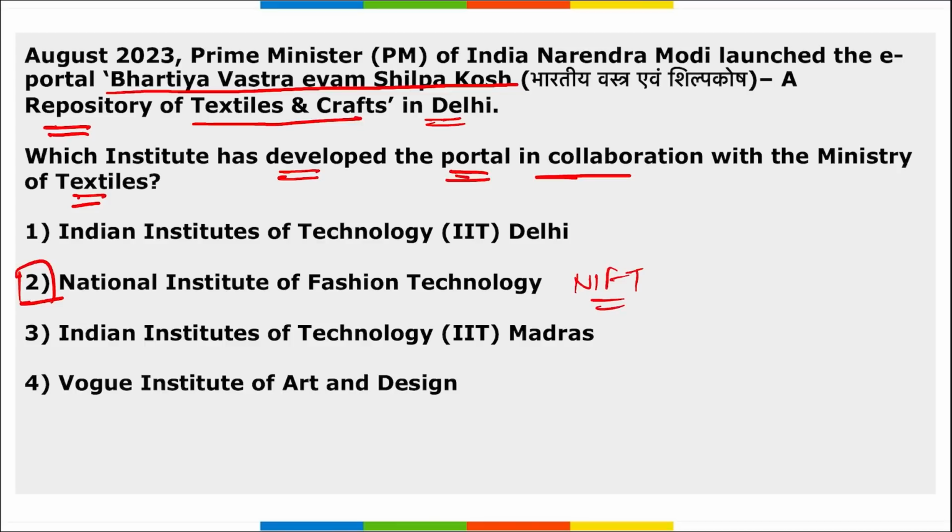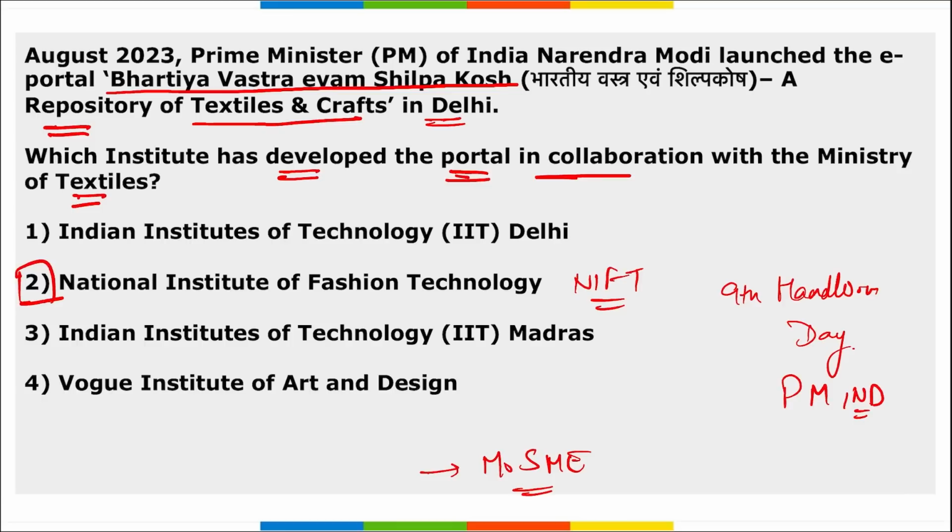This was launched during the 9th Handloom Day celebration that was held at Pragati Maidan in New Delhi, right? This was presided over by Prime Minister of India Narendra Modi. Then the next question can be asked: this event was jointly hosted by whom? It was jointly hosted by the Ministry of Small and Medium Enterprises along with the Ministry of Textiles, right? And this event was attended by more than 3,000 weavers and artisans across India.